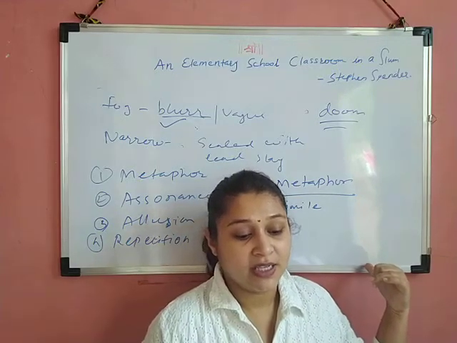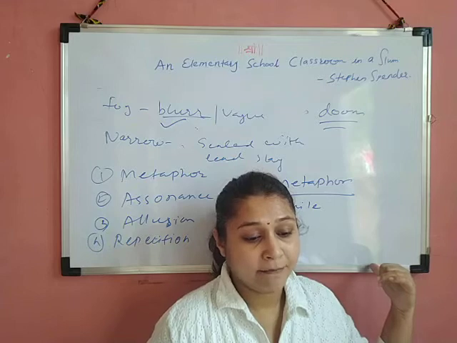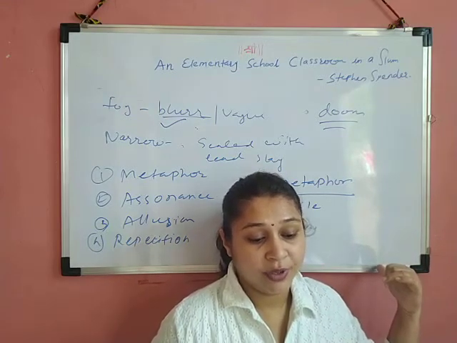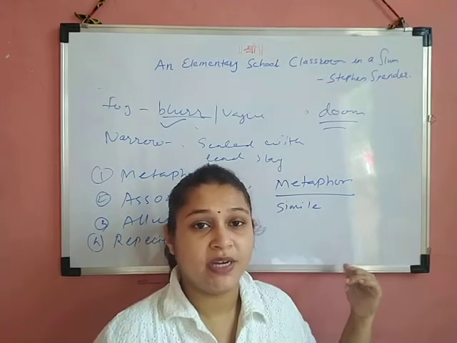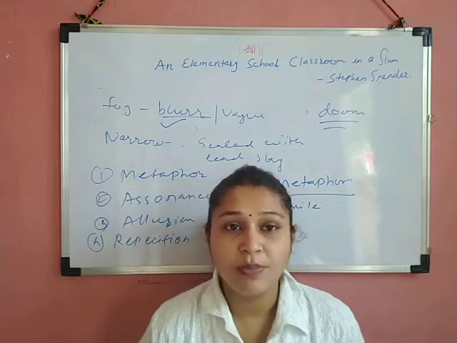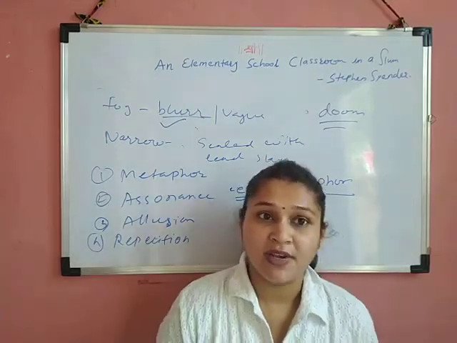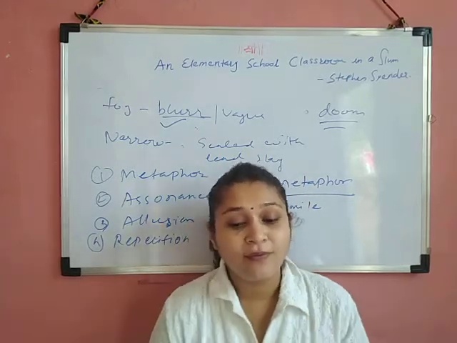Okay. There is an alliteration also, because in the line, one more poetic device is there, that is alliteration, bottle bits. So B sound is repeated twice, bottle bits. So B sound is repeated twice, that's why this is alliteration. So these are the poetic devices of stanza number 3. Now we'll move to the stanza 4.